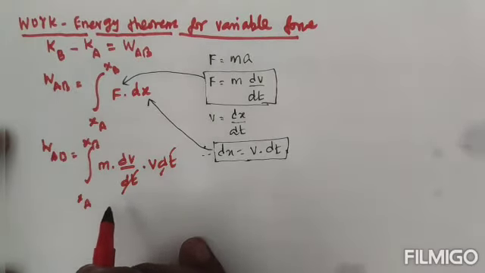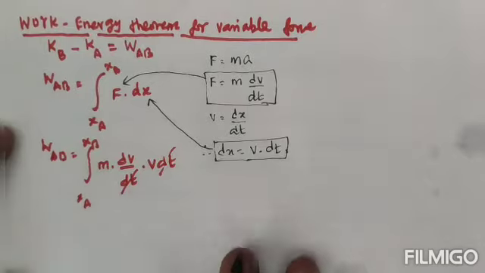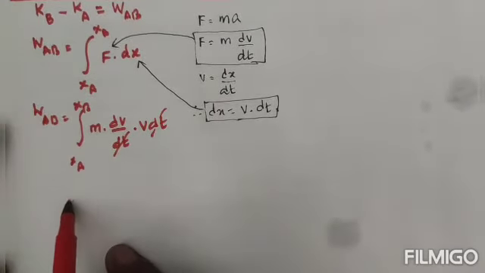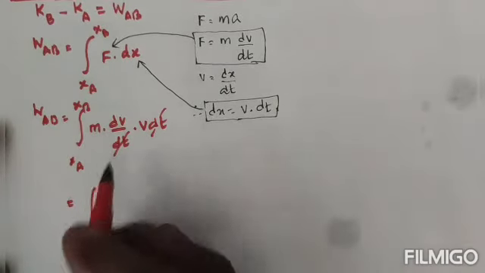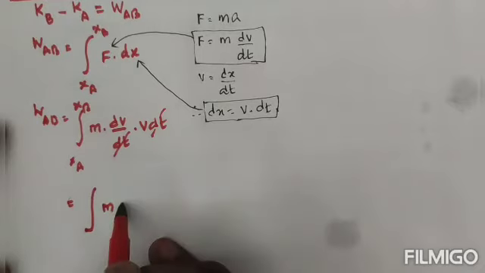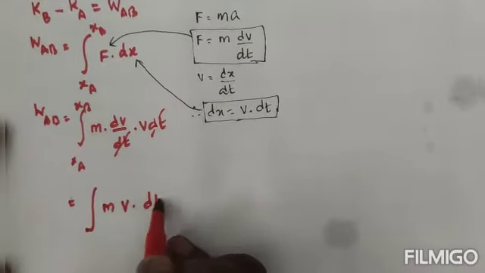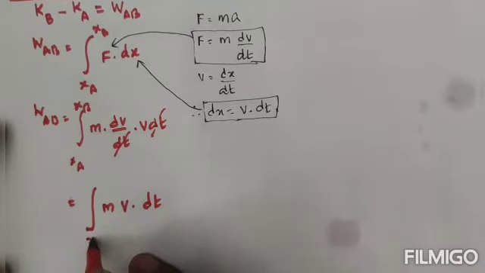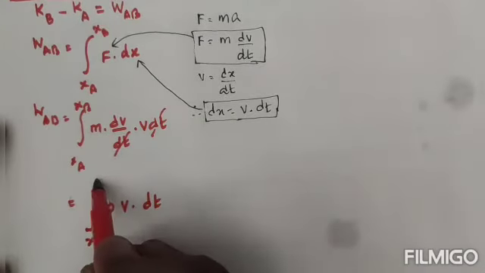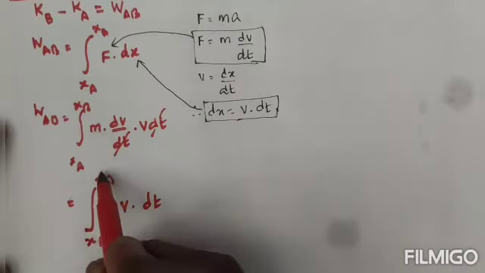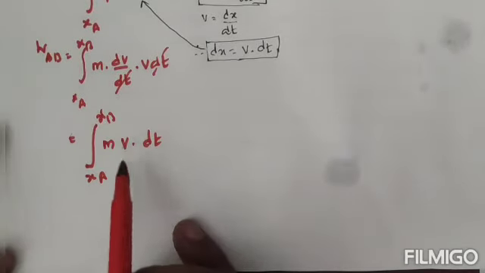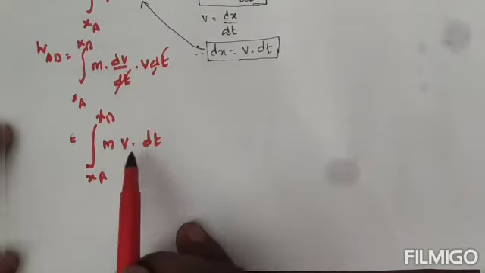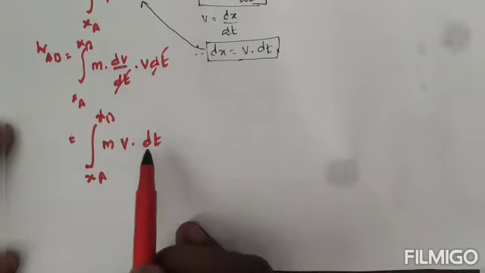Then we can write the remaining part: the integral of m into v into dv. The limit we know is XA to XB, but if you observe this equation, mass is a constant, and velocity changes from position to position.